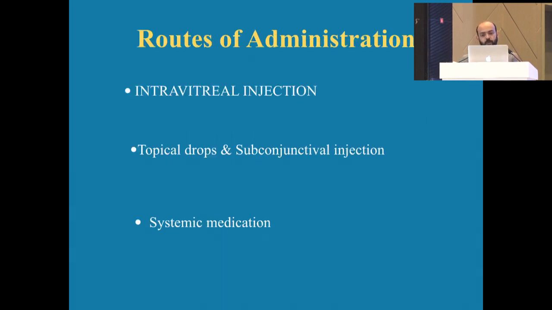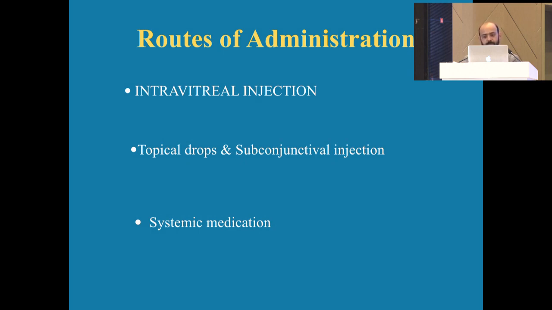Now, what are the routes of intravitreal injection? Routes of administration of antibiotics. Intravitreal injection is the only surefire way to get the drug in the proper place, in the proper concentration. Topical drops and subconjunctival injection is not enough, and systemic medication can be given, as we'll discuss in the subsequent slides.